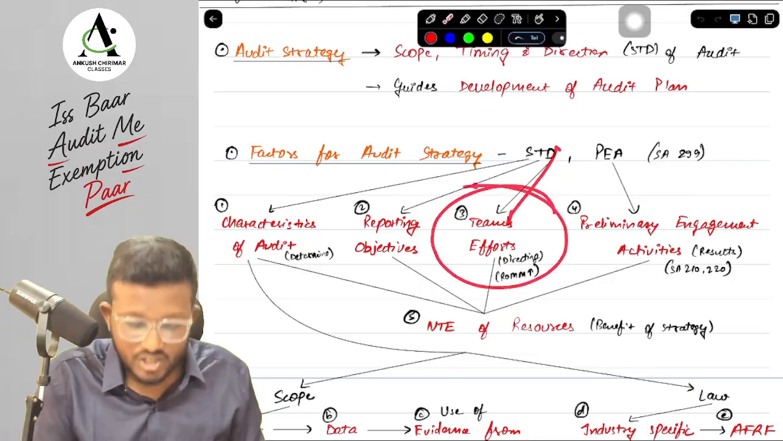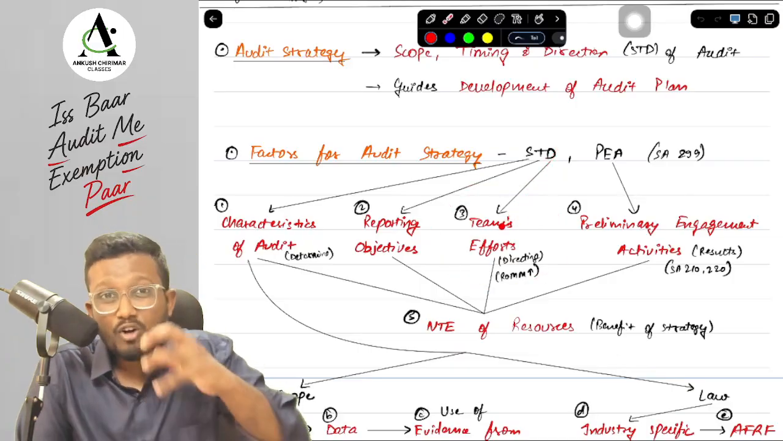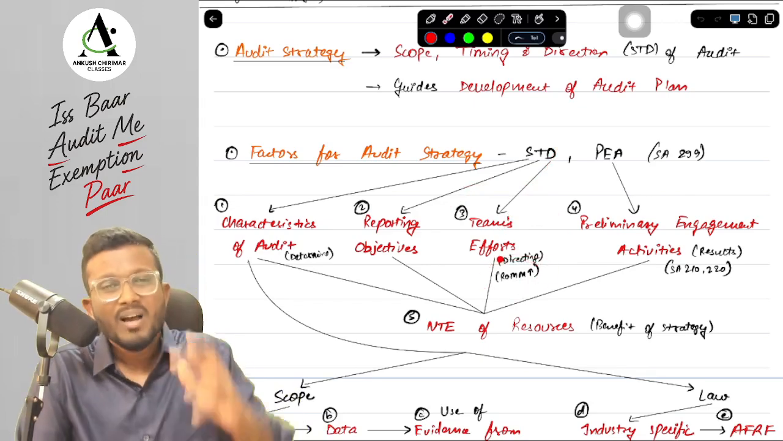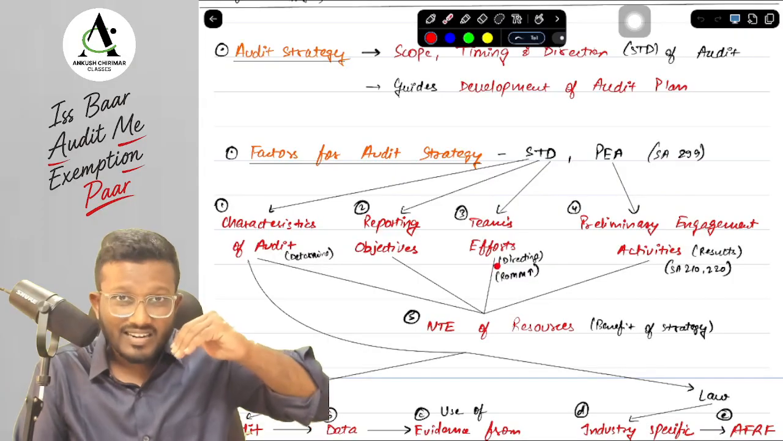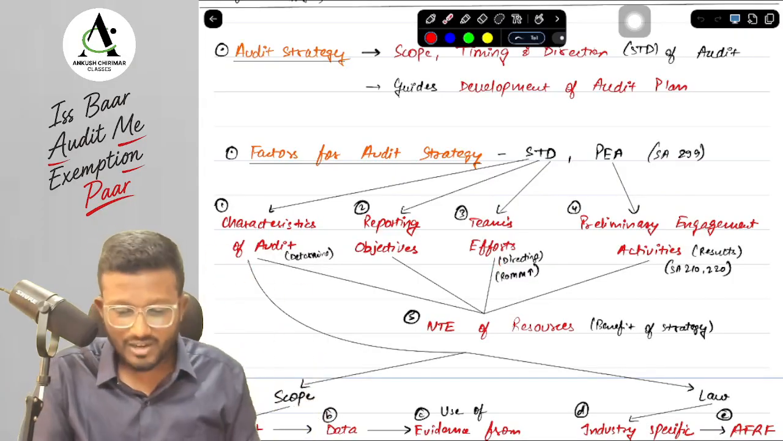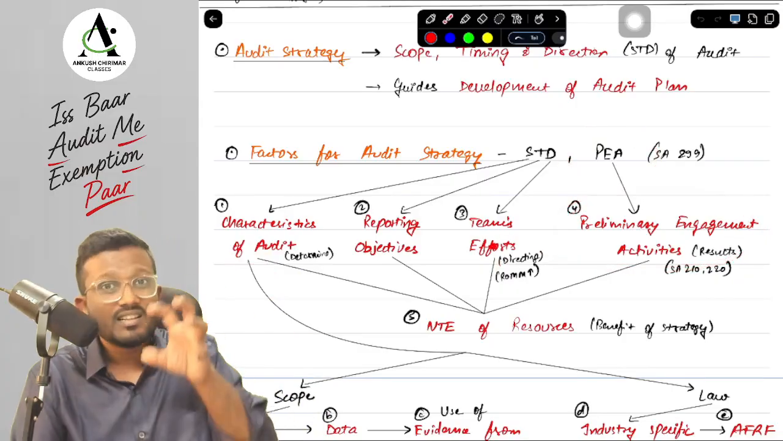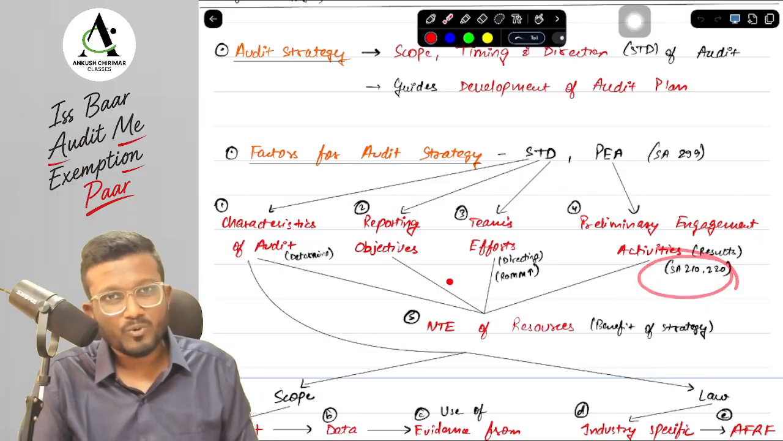D for directing the engagement team efforts. What are the factors that we need to consider while directing the engagement team efforts? For example, in terms of RUMM, if there is higher RUMM, then we need to direct our team's efforts more in that particular case. Fourth is your PIA. PIA is your preliminary engagement activities. We need to consider the results of preliminary engagement activities, SA 210 and 220.